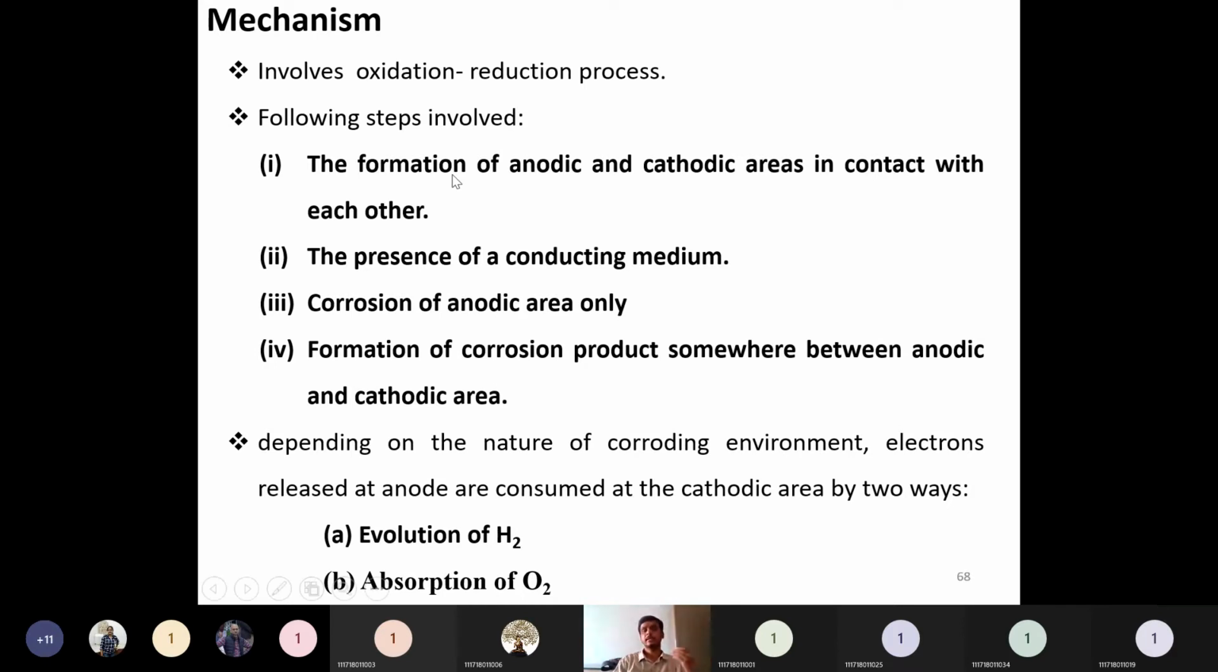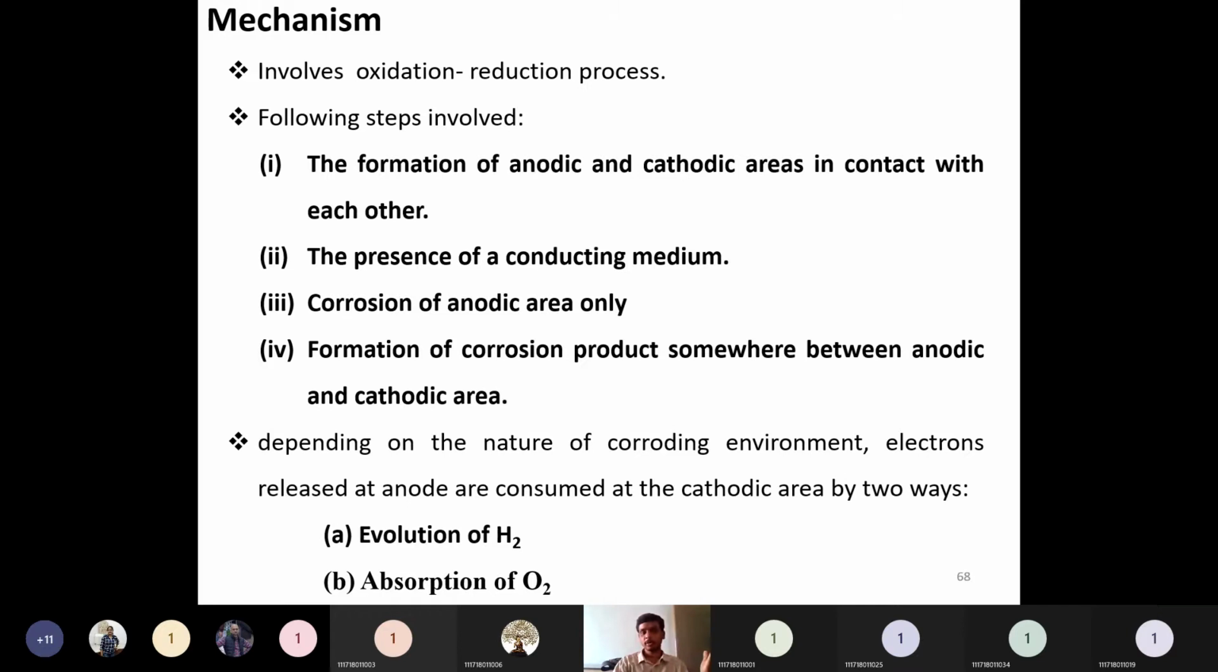So the first requirement is that there should be two sources: one is the anodic area and the second is the cathodic area. Then the presence of a conducting medium. In order to transport the electrons from one region to another, there should be some conducting medium like an electrolyte. Then corrosion of the anodic area only. Corrosion only occurs at the anodic area because the anode will lose electrons.